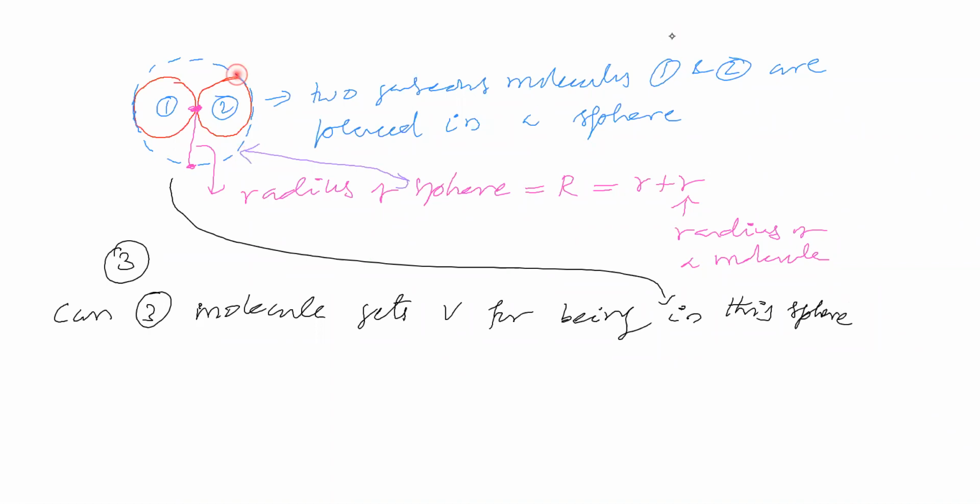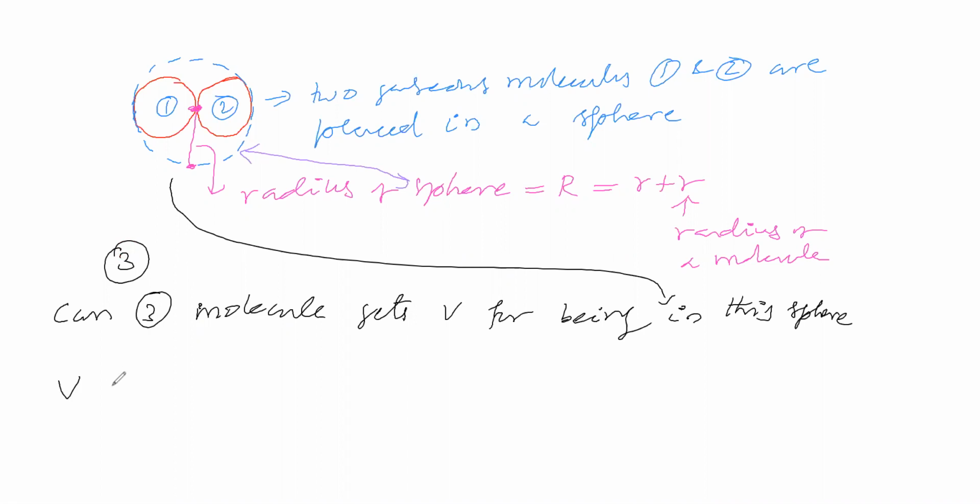Now we have considered this sphere, and in this sphere two gaseous molecules are there. Now we are considering the third gaseous molecule. Can this molecule go and be in this sphere? Is it possible or not possible? Can it get a space to be in this sphere? One student says that it is not possible. Then in what way did van der Waals consider it?